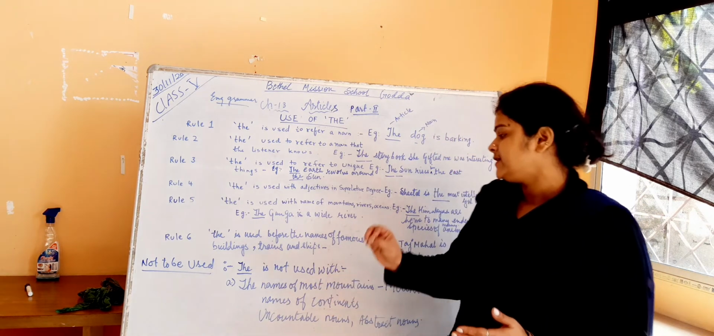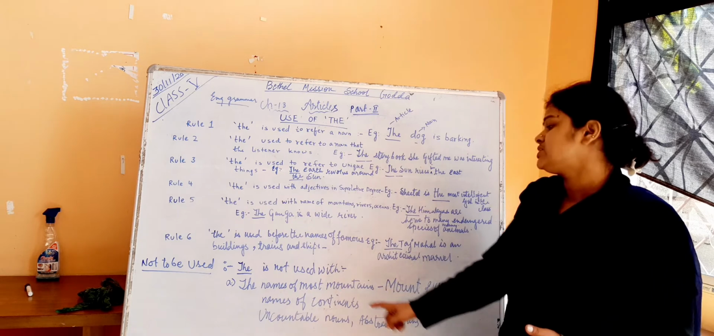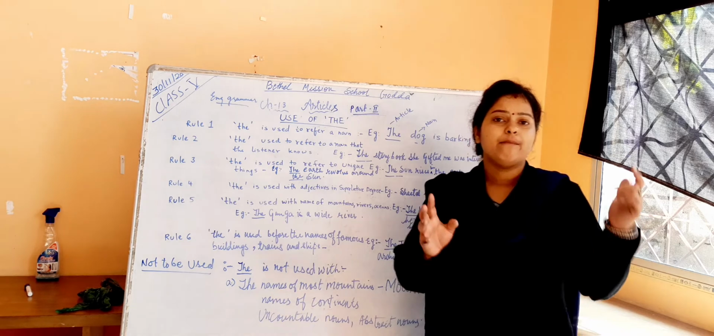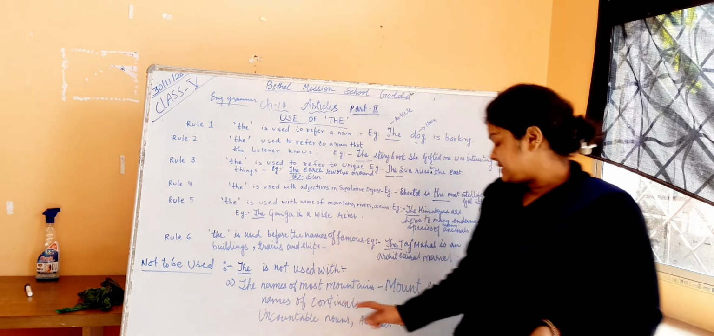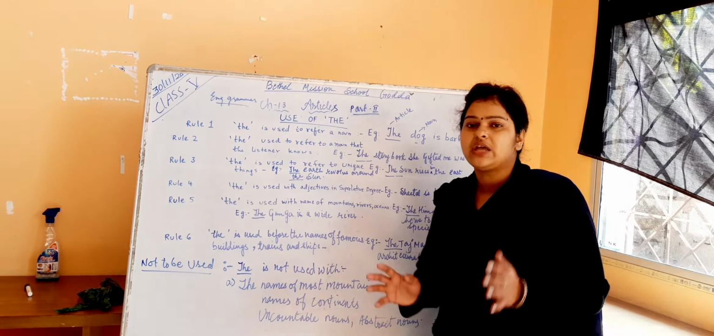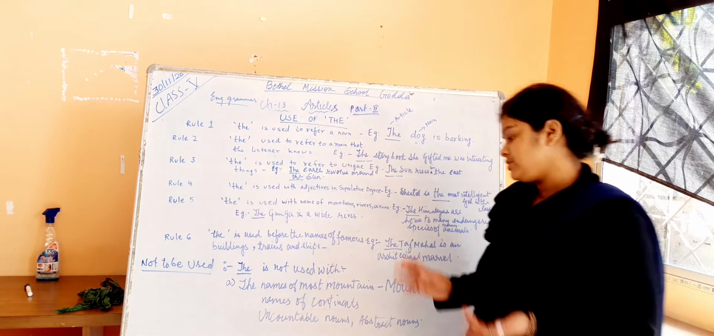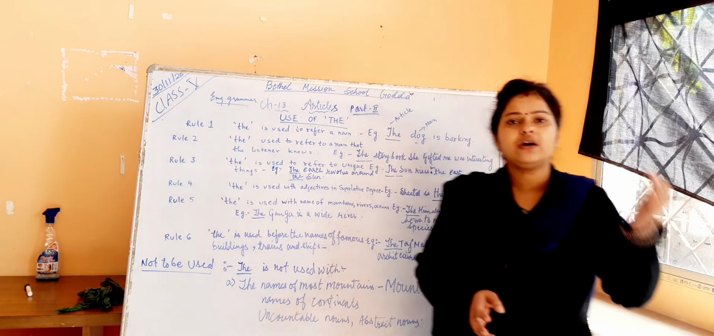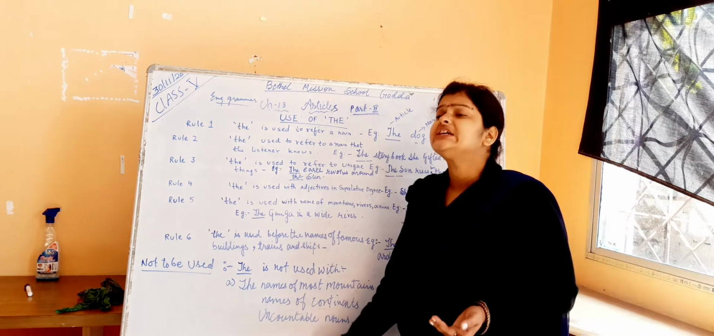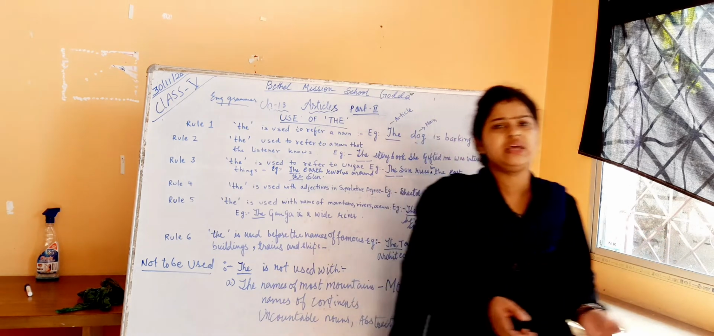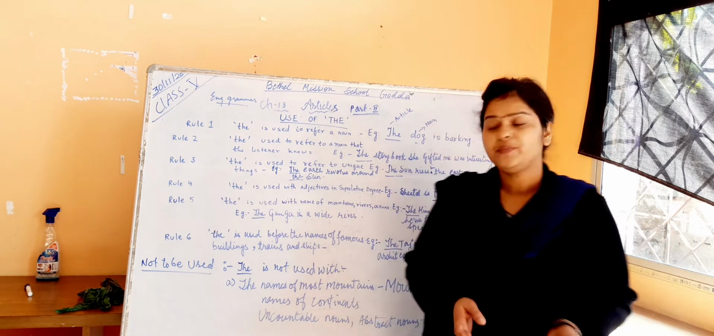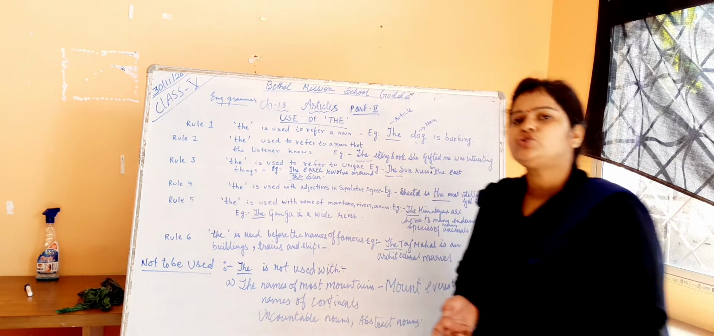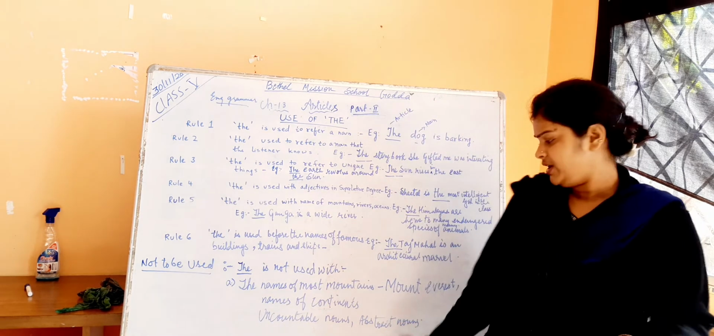Now we will see where "the" is not used. "The" is not used with the names of most mountains, for example, Mount Everest and Mount Elbrus. There are many mountains where "the" is not used. It is also not used with names of continents. Uncountable nouns, for example rice, milk, oil, water, do not take "the". Second is abstract nouns. What is an abstract noun? It is feelings, emotion, childhood, happiness, sadness, where "the" is not used.